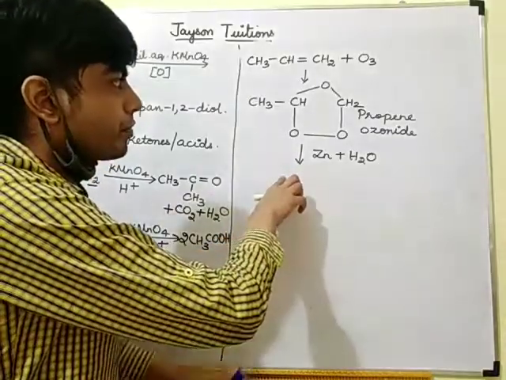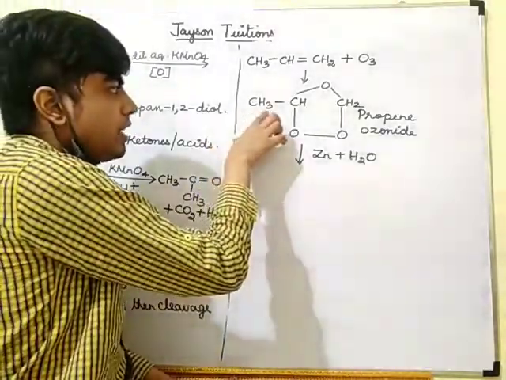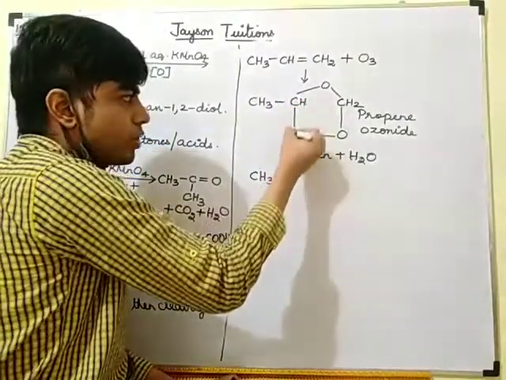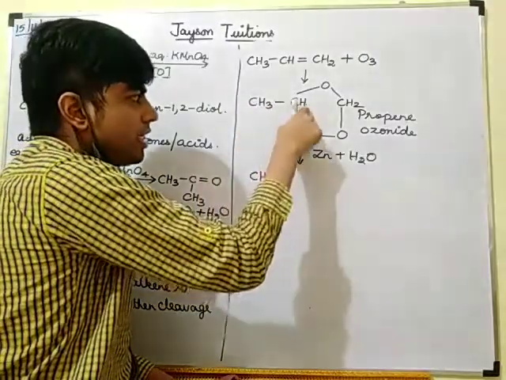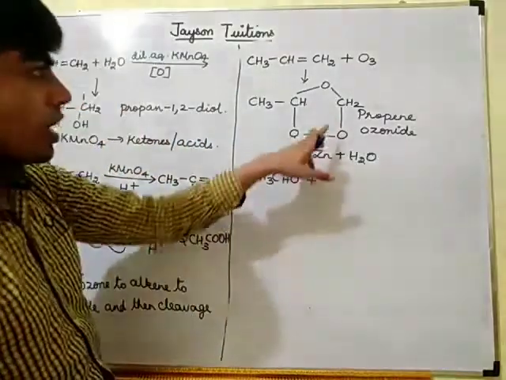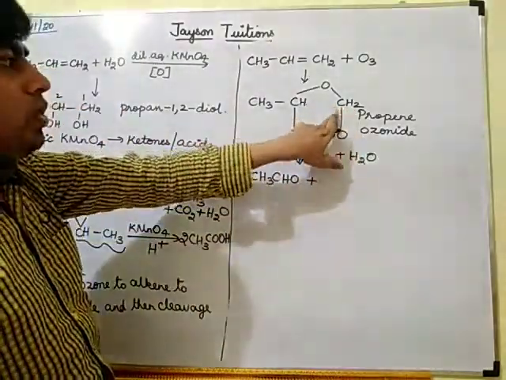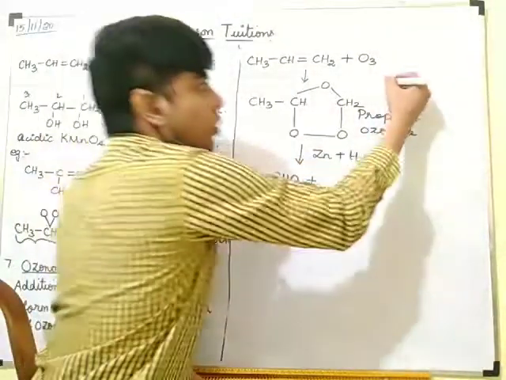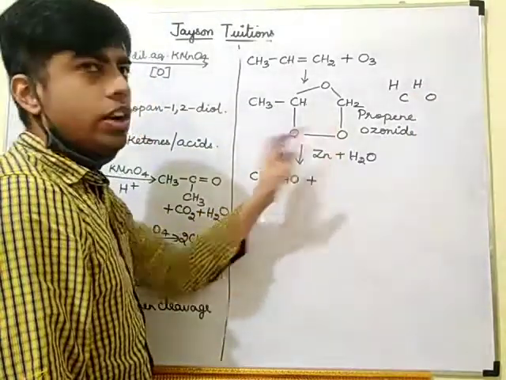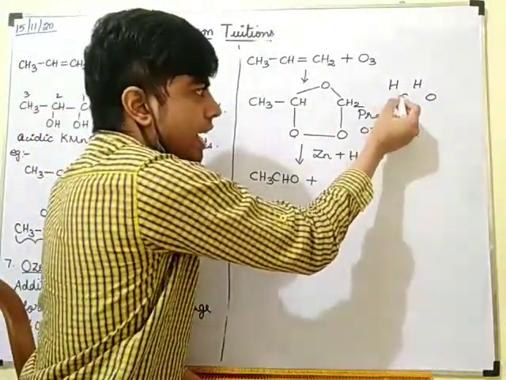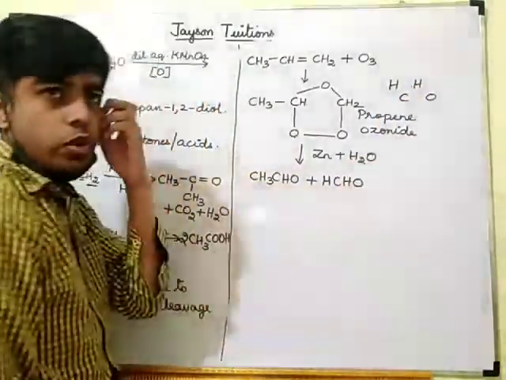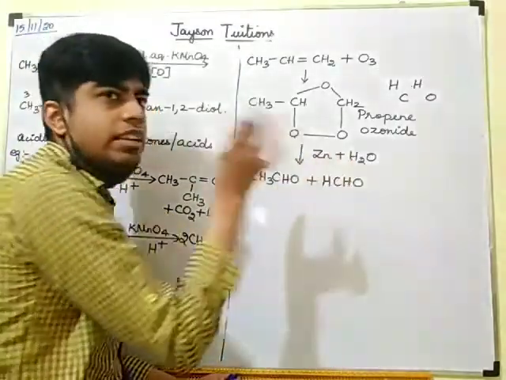See here, CH3, CHO. I will be getting CH3CHO plus, here H2CO is there. So 2 hydrogens and I am having 1 carbon and oxygen. So I can write it as HCHO. Okay. So the zinc and water is just a catalyst.